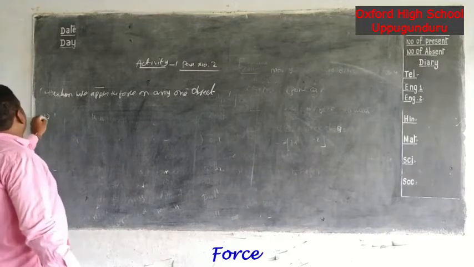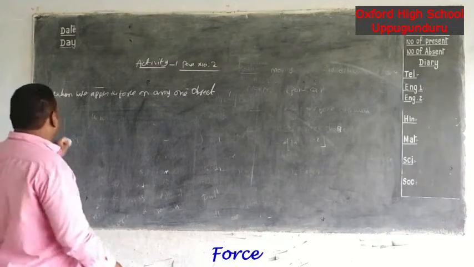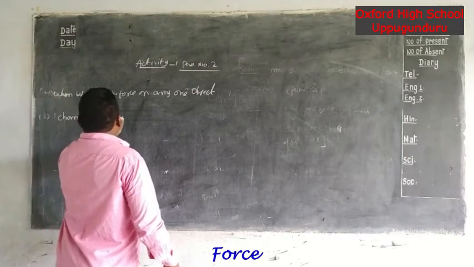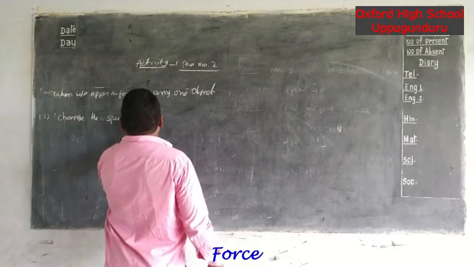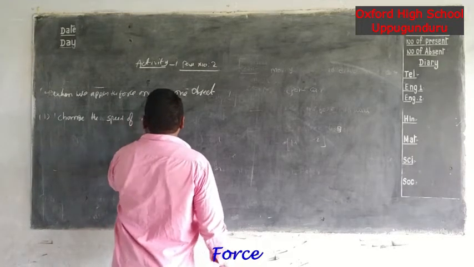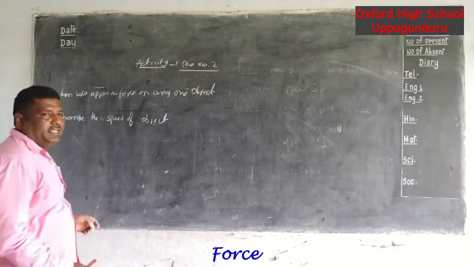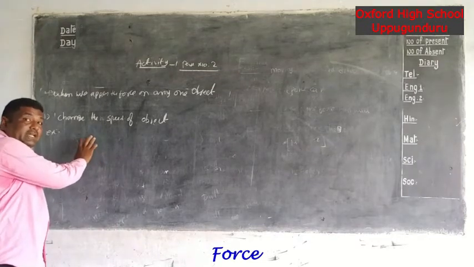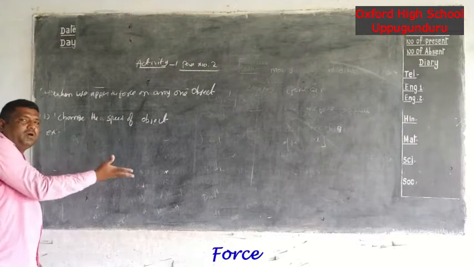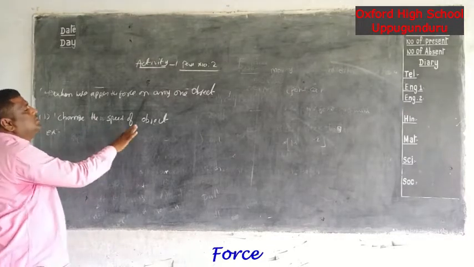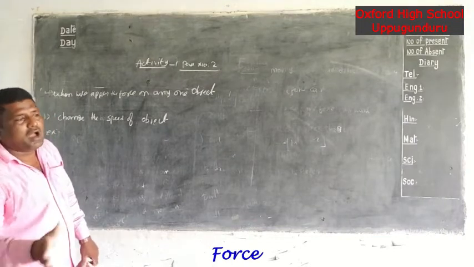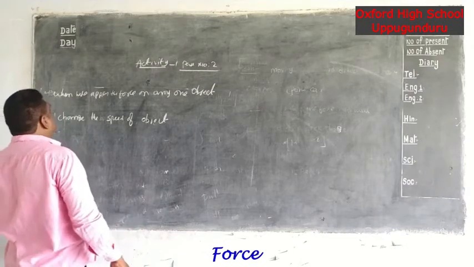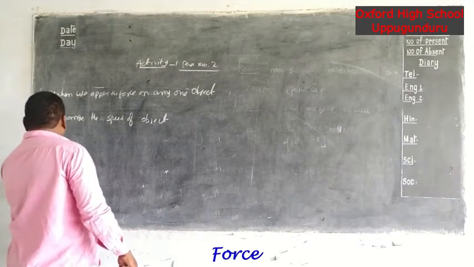First one, it can change the speed of the object. For example, I will take one ball. This ball is kept on the ground. Initially the ball is at rest. When we apply some force on the ball, it starts moving, picks up some speed, and after some time it stops. Okay. Next, second one, change the shape of the object.